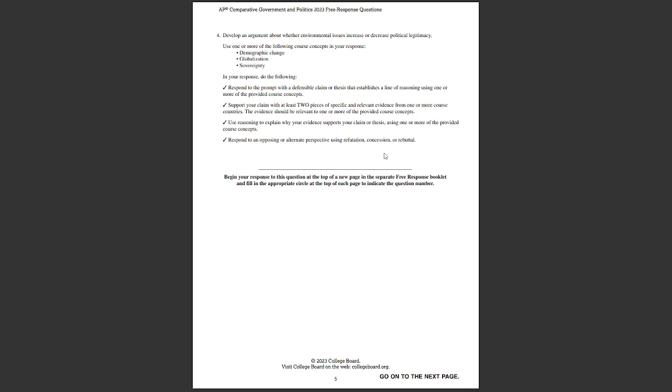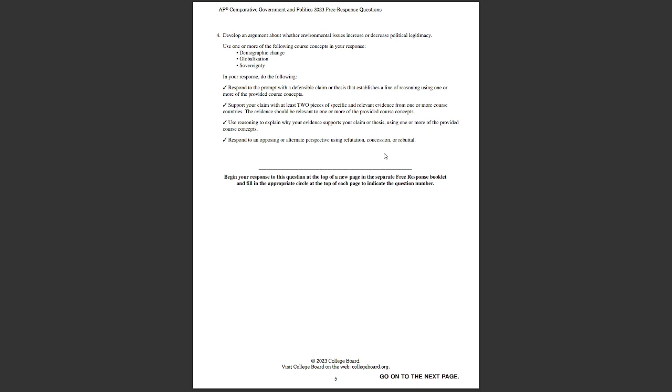So we're looking at whether environmental issues increase or decrease political legitimacy. If you want to say it increases legitimacy, possibly controlling other parts of the economy and the way of life of the country.